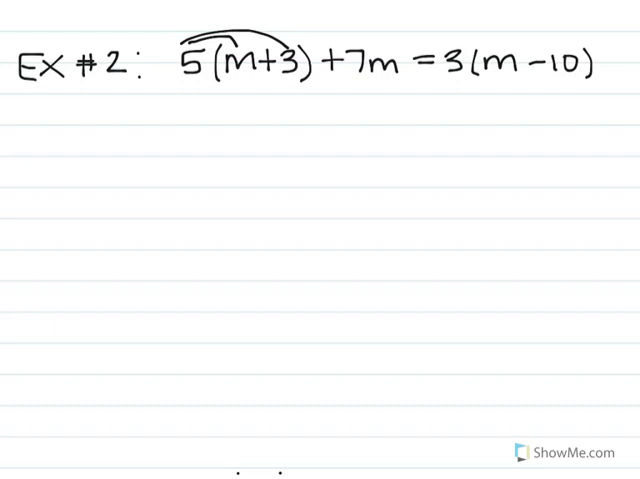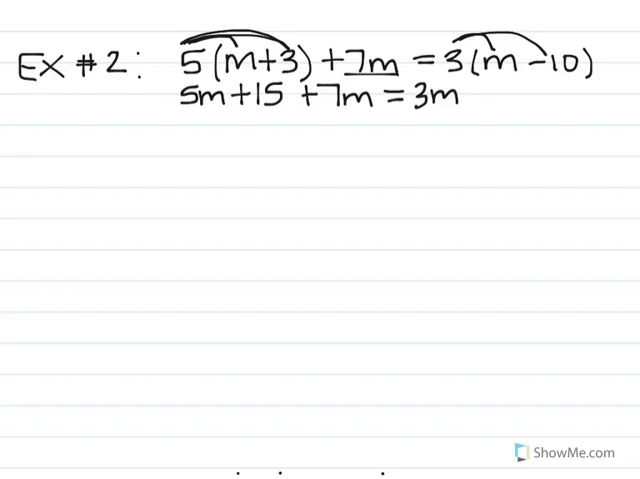When you're distributing, you are multiplying. So 5 times m is 5m. 5 times 3 is 15, and it's a positive 15 because they're both positive. We don't distribute that 5 to this 7m, so now we just rewrite that 7m. And then equals, and we will be distributing this 3 to all the terms inside those parentheses as well. So 3 times m is 3m, and 3 times negative 10 is a negative 30. Okay, so we have distributed.